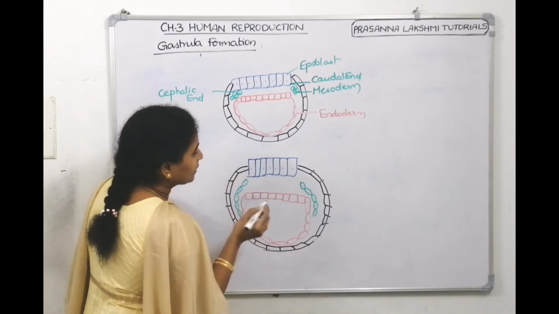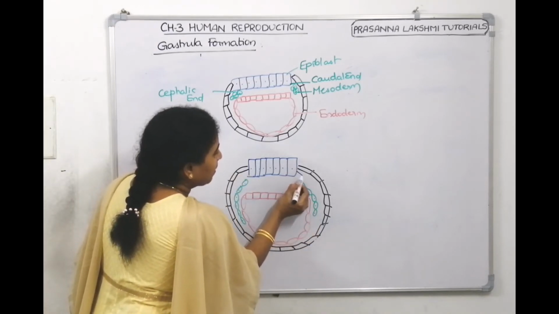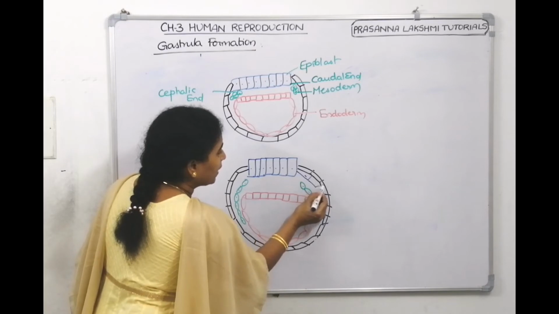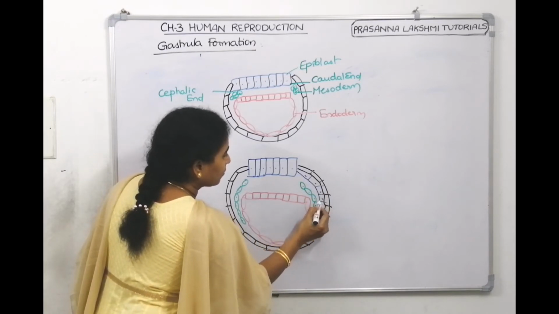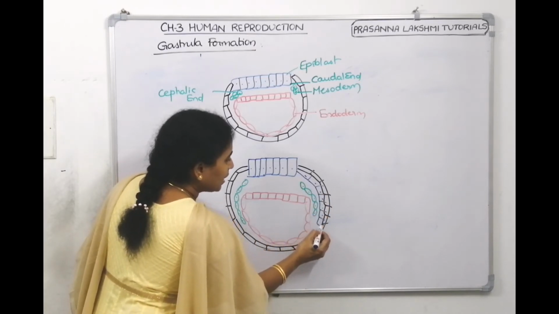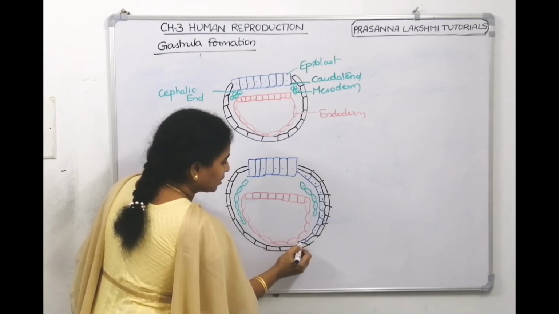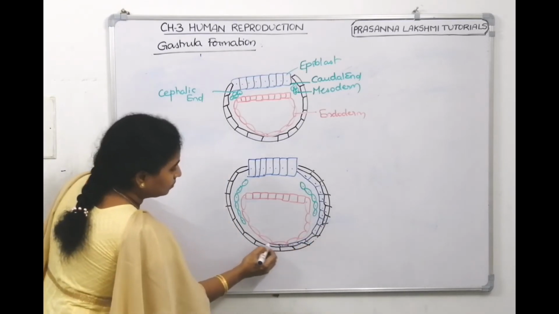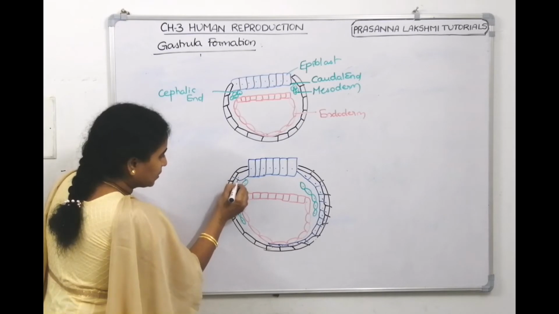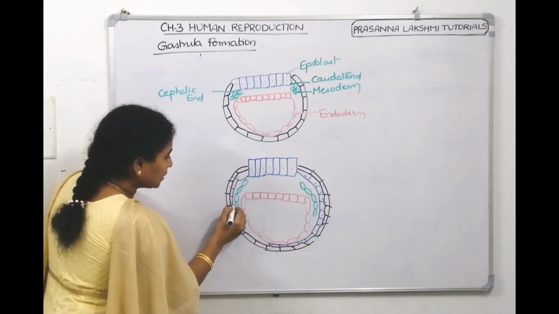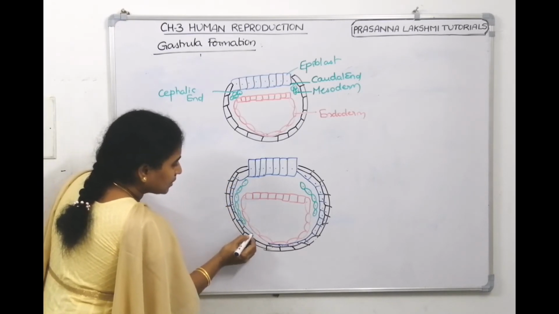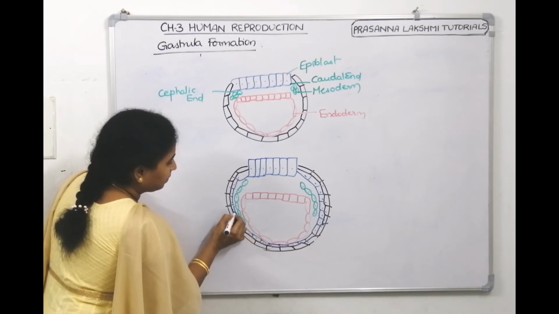So these are the epiblast cells. Now we are telling these epiblast cells will further divide to make a layer. It is making a layer which is inside covering the trophoblast cells, and it will make ectoderm. See, I am drawing. This blue colored layer is ectoderm.